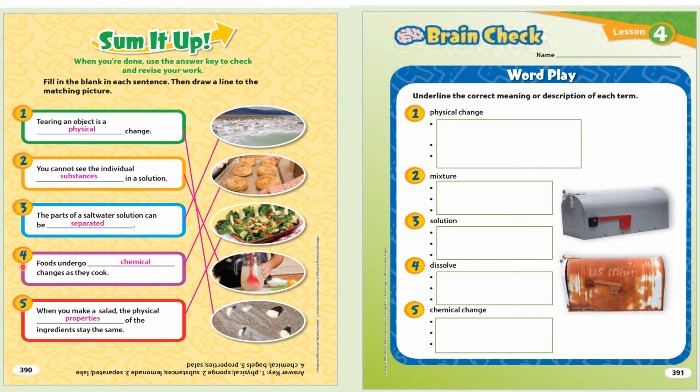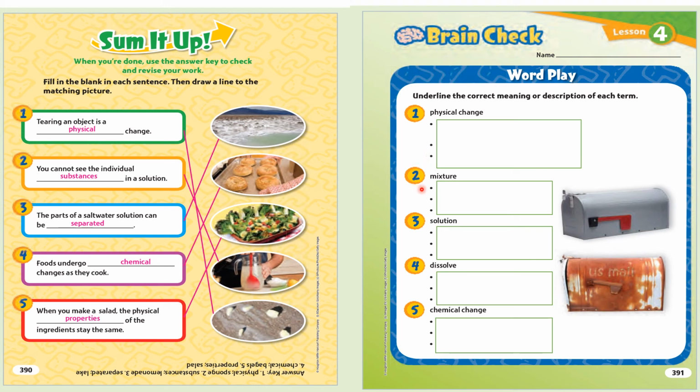Lesson 4. Brain check. Wordplay. Underline the correct meaning or description of each term. 1. Physical change. A change in which the type of matter stays the same. A change in which nothing is different. A change in which a new kind of matter is formed. 2. Mixture. Substances are cooked. Substances keep their identities. Substances can't be separated.